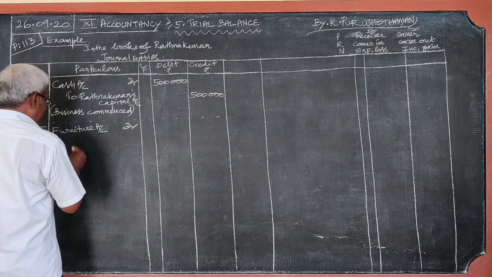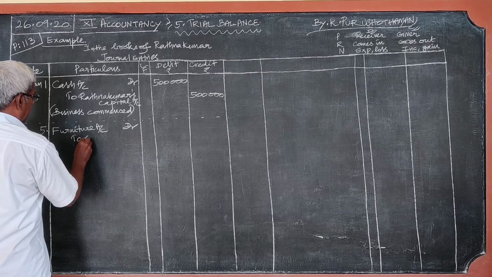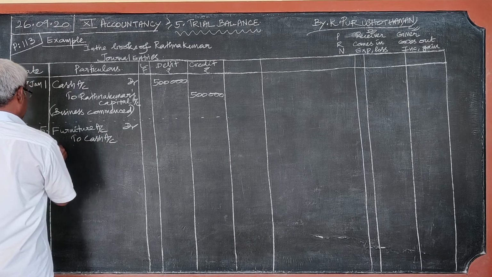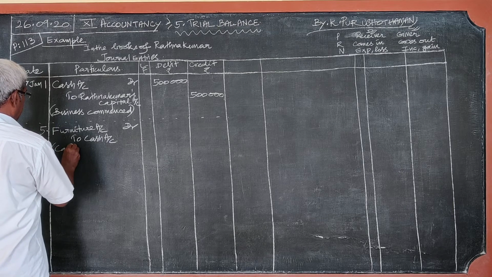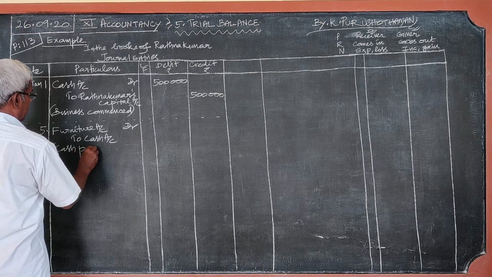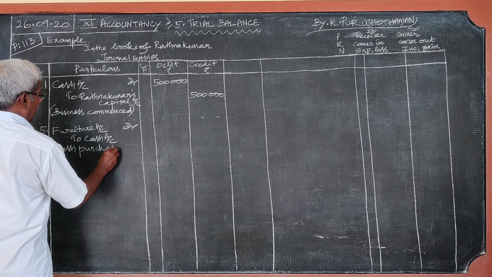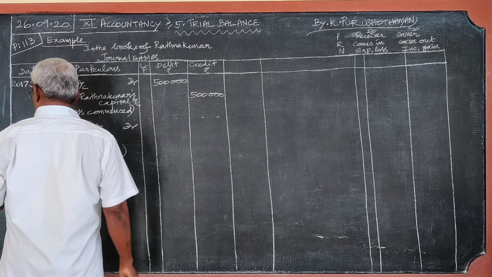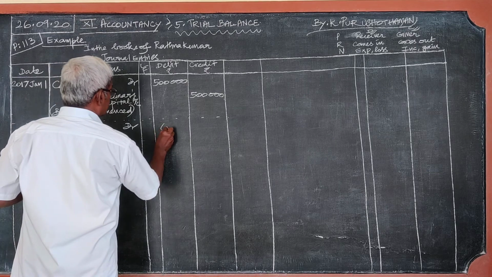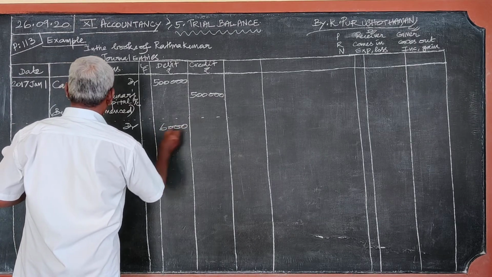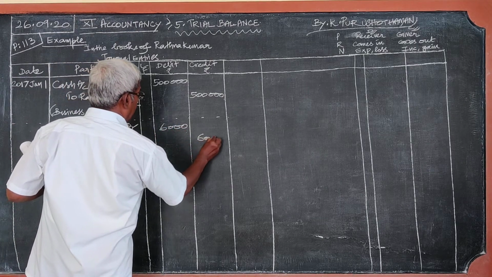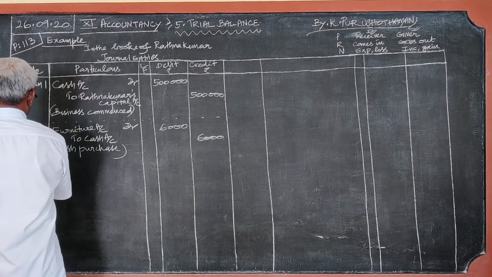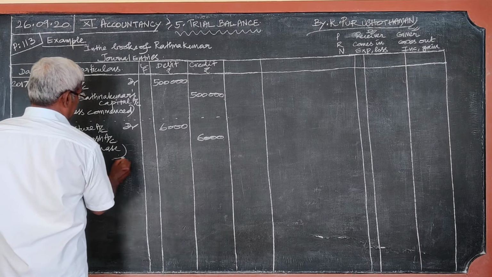Therefore, furniture account debtor to cash account. Narration: cash purchase. Furniture 6,000. That second journal entry is over.